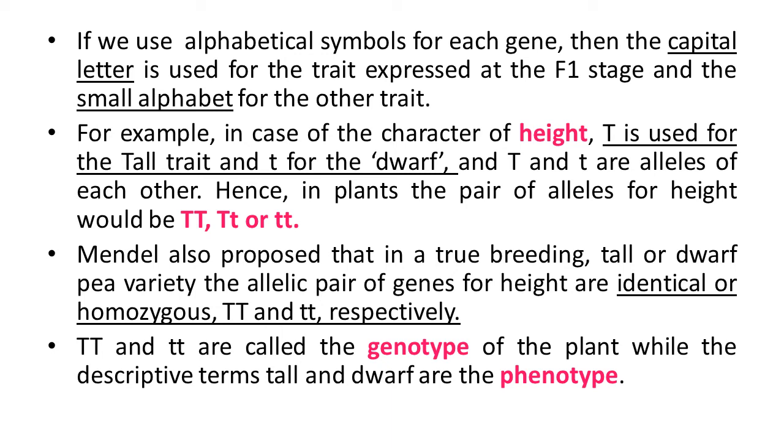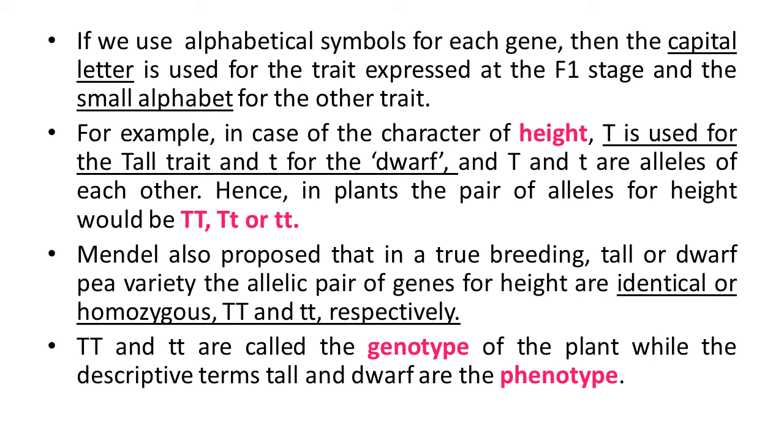So in the absence of dominant or capital T, this recessive can express itself. That's why small t means dwarf characteristics. So regarding this we can say three possibilities: capital T tall, capital T again tall, and small t means dwarf.